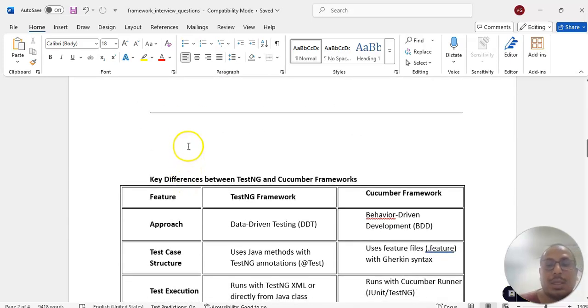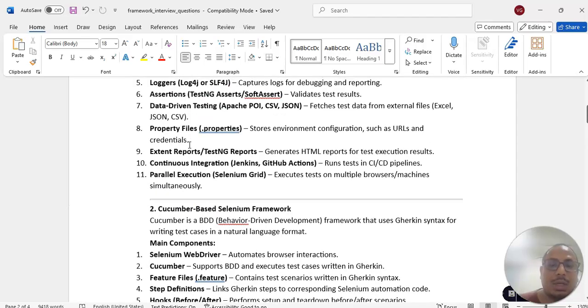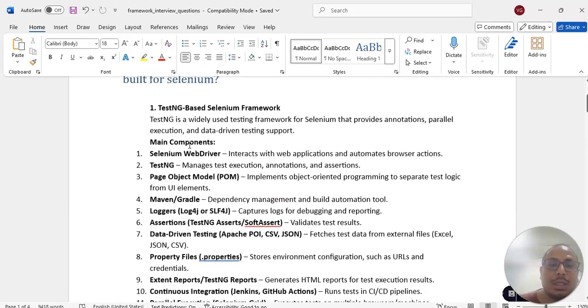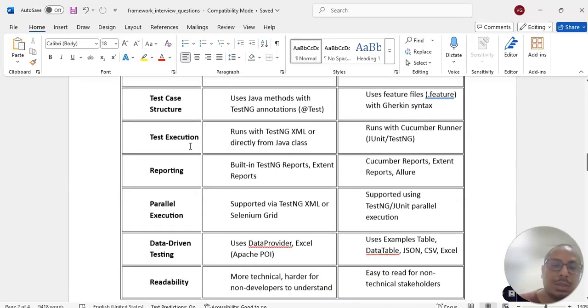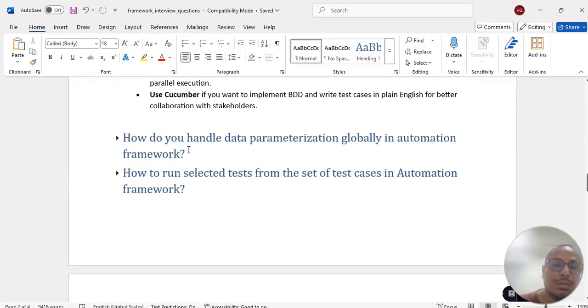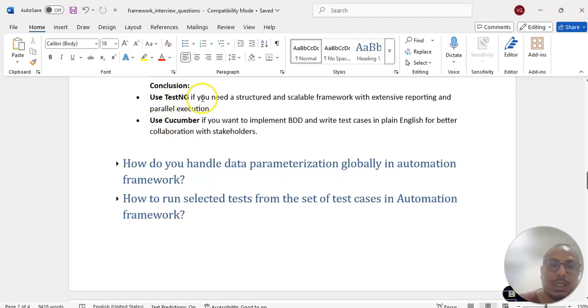Right, fine. Those are the right. What are the different components if you are building with TestNG with the Selenium framework, or if you want to build with Cucumber with Selenium, we require those things. Use TestNG if you need a structured and scalable framework with extensive reporting and parallel execution. But when will we go for Cucumber? If you want to implement BDD, behavior driven development,